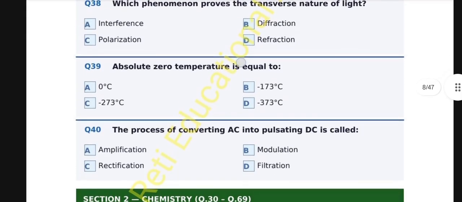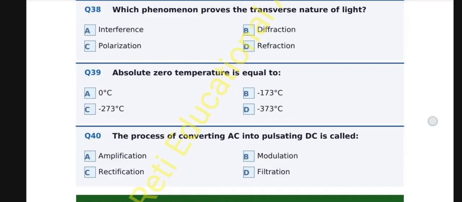Question number 39. Absolute zero temperature is equal to A. 0 Celsius, B. minus 173 Celsius, C. minus 273 Celsius, D. minus 373 Celsius. And the correct option is C, minus 273 Celsius. Absolute 0 is equal to 0 K, which is minus 273.15 Celsius. At this temperature, all molecular motion theoretically ceases.